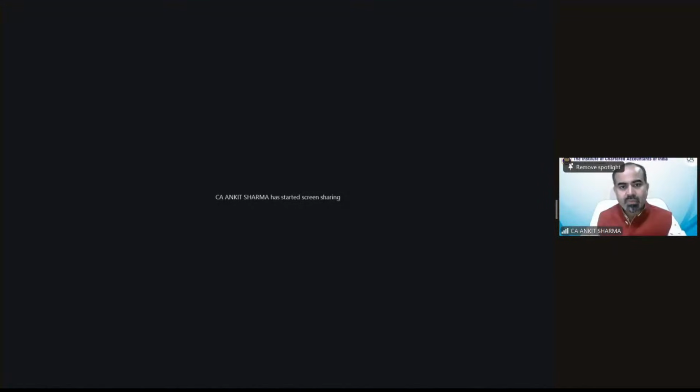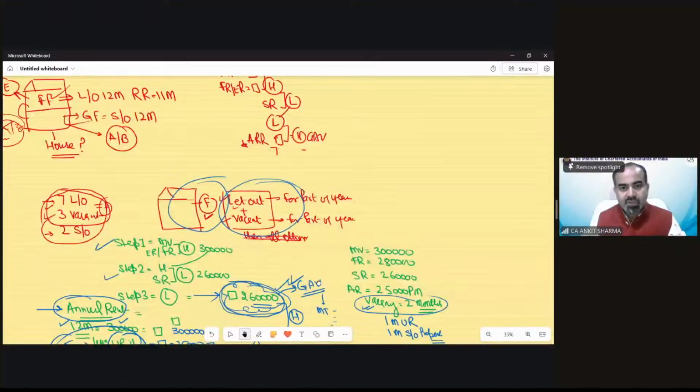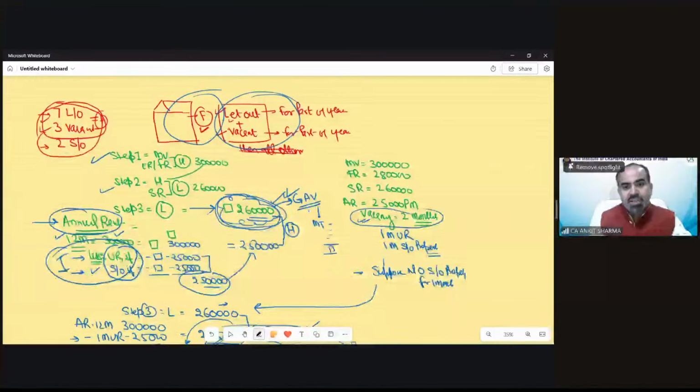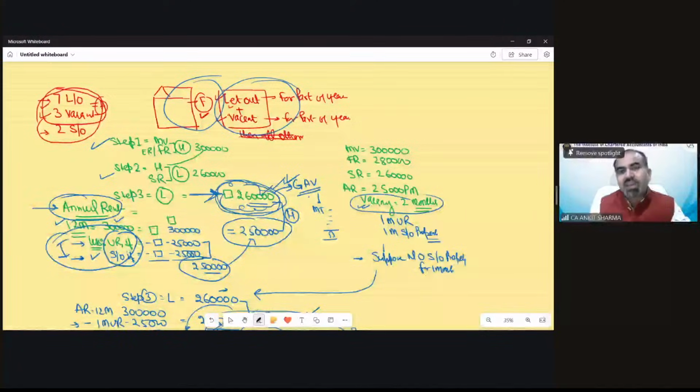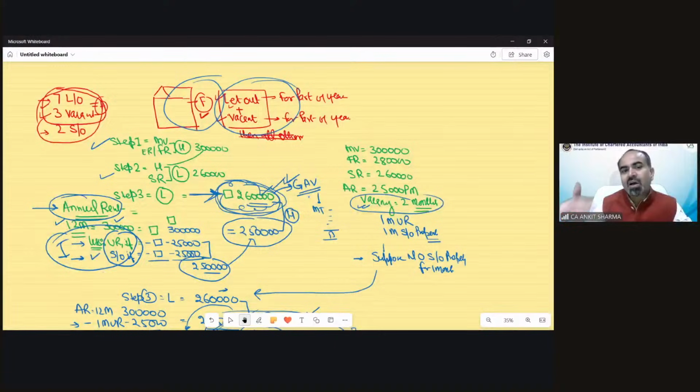If that standard rent value is higher, in the first case we have discussed, you can see that 250 was this value and 260 was the value which has been considered as per standard rent. So in this case, we cannot claim the vacancy. If the annual rent based value is higher, then we can always claim the vacancy rent benefit. Okay.